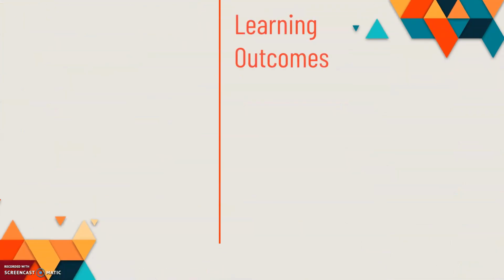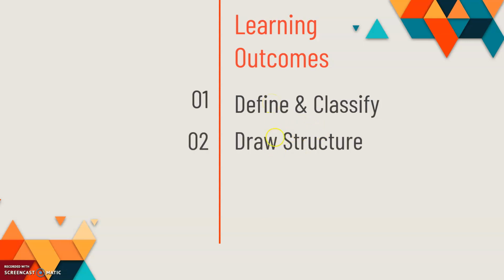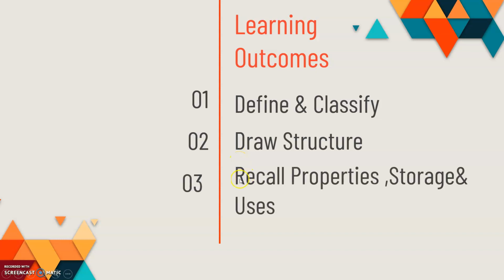What are the learning outcomes for today's topic? Learning outcome number 1: the learner will be able to define and classify general anesthetics and draw the structure of different drugs of general anesthetics like halothane, cyclopropane, etc. Next, recall the properties, storage condition and uses of today's topic.